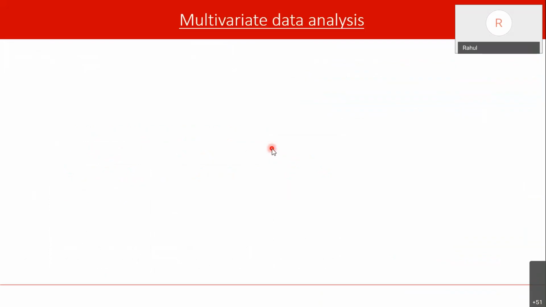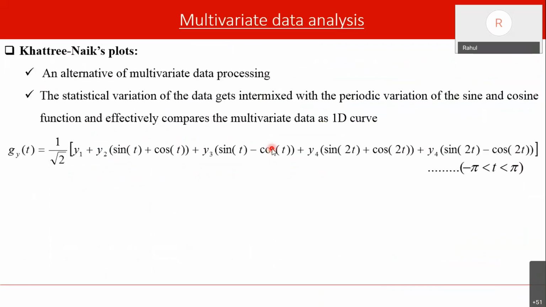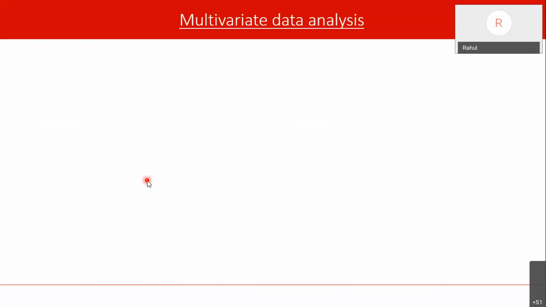Now for analysis, what we have used are Khatri-Naik plots. You might have heard of various methods for multi-objective optimization, such as GA, ANN, or GRA, the simple method, gray relation analysis. But here we have used a Khatri-Naik plot to analyze this multivariate data. Multivariate means we are analyzing multiple parameters.